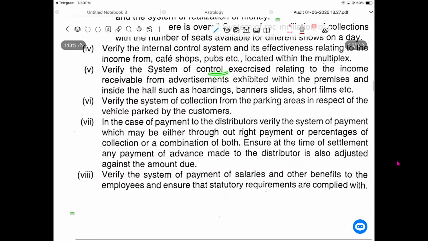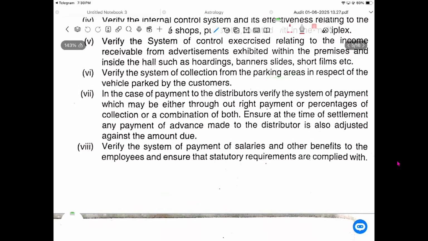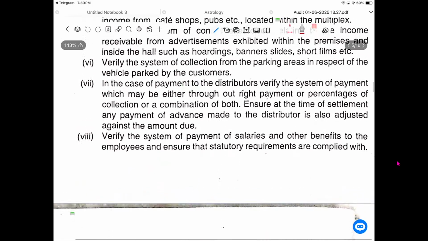Verify the system of control exercised relating to the income receivable from advertisements exhibited within the premises and inside the hall, such as hoarding, banners, lights, short films, etc. Verify the system of collection from the parking areas in respect of vehicles parked by its customers. So we are getting parking income. Now we go and see how much income was collected every day, what is the capacity of the parking, how much it can certainly collect, and whether the certainty of the income collected throughout the shows or based upon the traffic is appropriate.